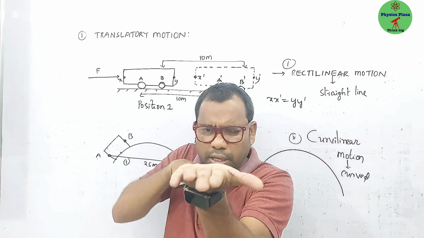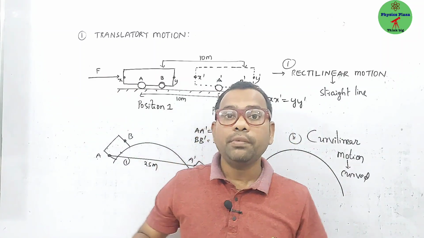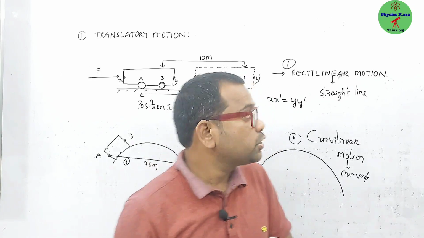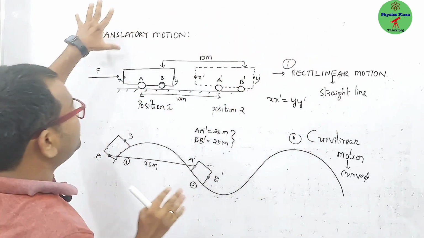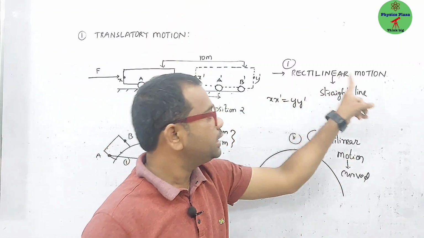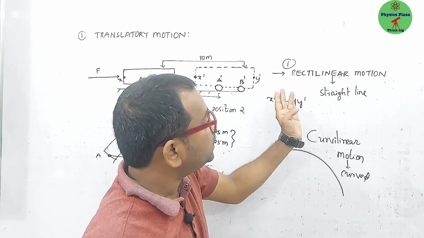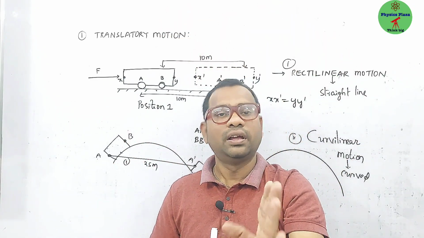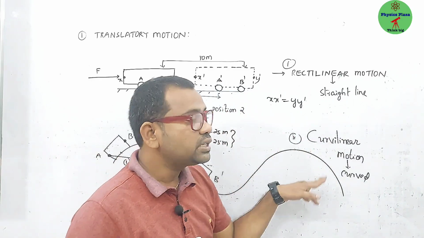If a car is going on a straight road, it is rectilinear motion. If the same car is going in a zigzag like this, that is curvilinear motion. So children, rectilinear motion and curvilinear motion are both part of translatory motion. Translatory motion is of two types: rectilinear motion and curvilinear motion. If someone asks what rectilinear motion means, you can say that if any object is going along a straight line path, it is rectilinear motion. If any object is going along a curved path, it is curvilinear motion.